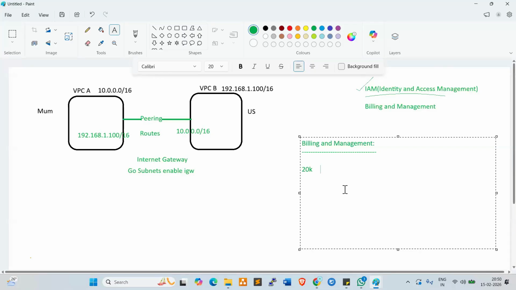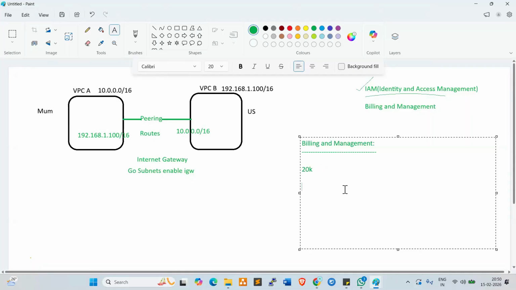Why do we require thresholds? Once the budget reaches 25%, we need to check and monitor whether any unnecessary resources are being used, any unnecessary storages or servers are created. Once it reaches 50%, we check again.